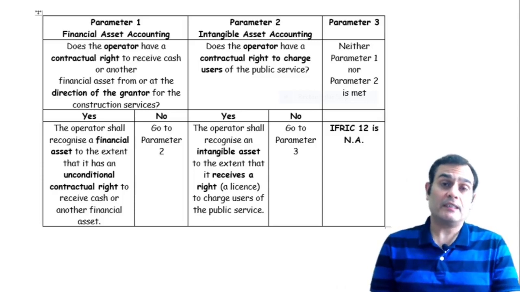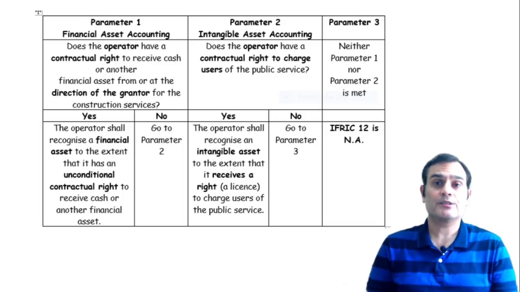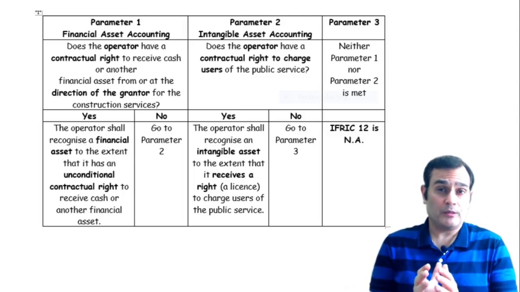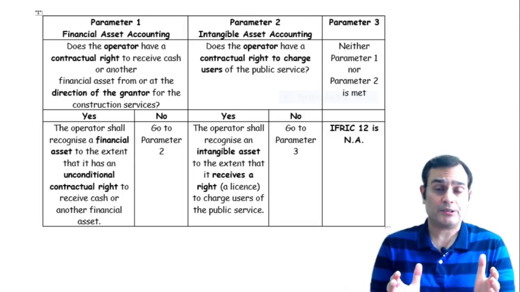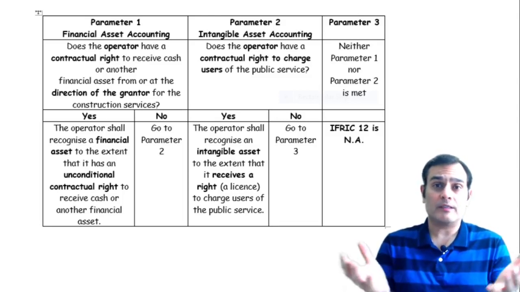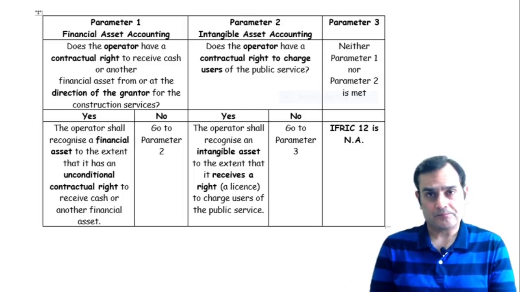So if the operator gets a right to charge the users of the public service, then it creates an intangible asset, because he's getting indirectly a right, a license, to charge the users for the public service. But in a situation where we are not fulfilling any of the parameters, neither an unconditional right to receive cash or another financial asset, nor a right to charge the users of the public services, then of course this particular IFRIC cannot be applicable.